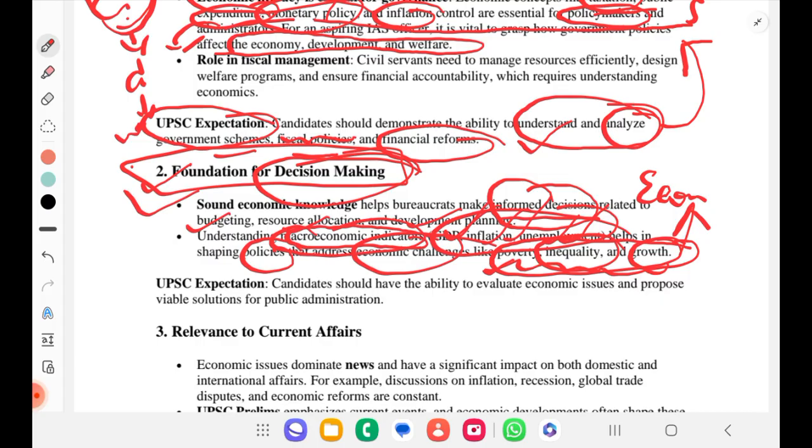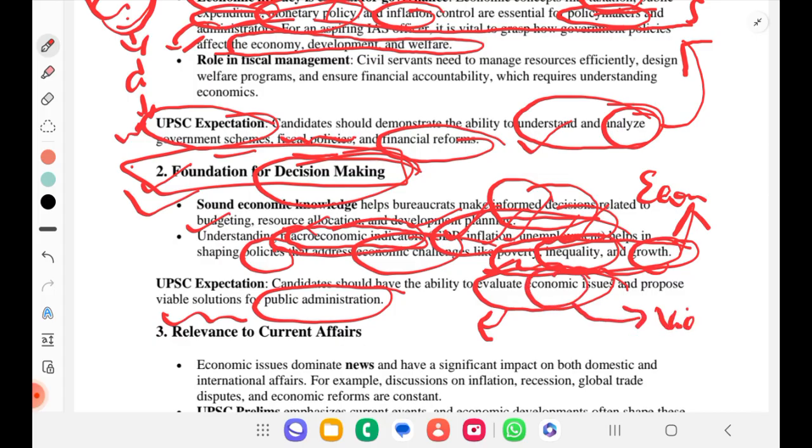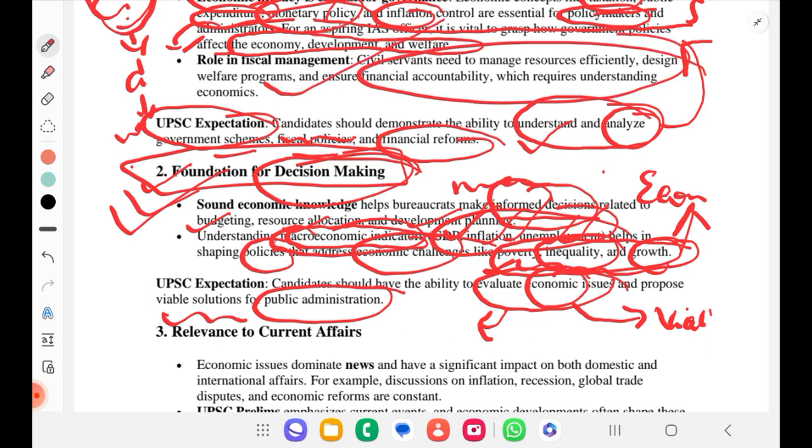So UPSC expects candidates should have an ability to evaluate economic crisis and propose viable solutions for public administration. We should be able to understand what is the issue, economic issue, and we should be able to give a viable solution, right? For that also, we have to understand economics, particularly macroeconomic indicators. So initially we saw why it is important in policy making. We'll be understanding what is monetary policy, inflation, etc. So similarly, it is a foundation for decision making to alleviate poverty, inequality and growth.